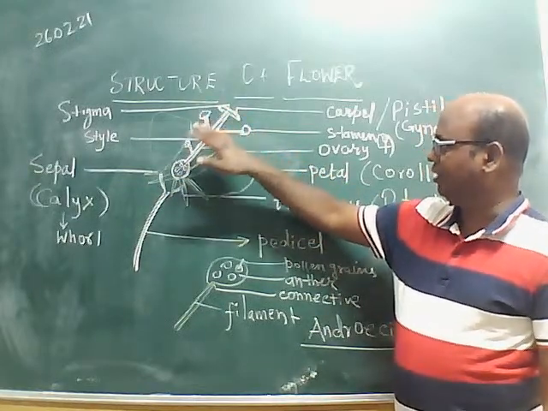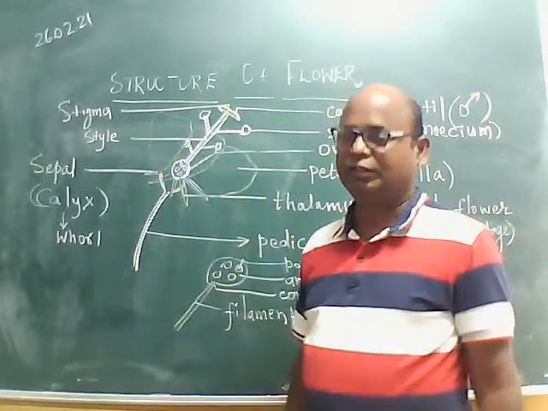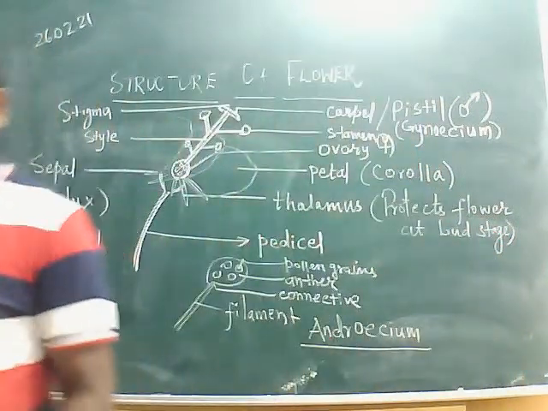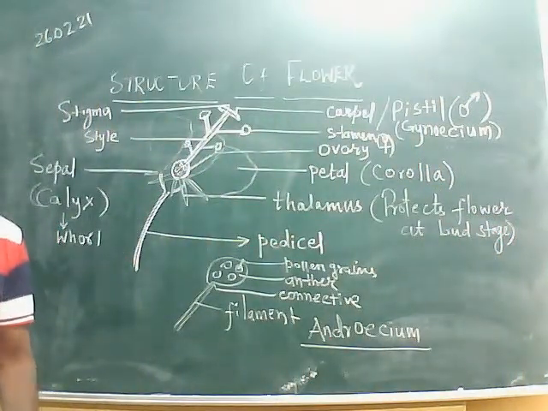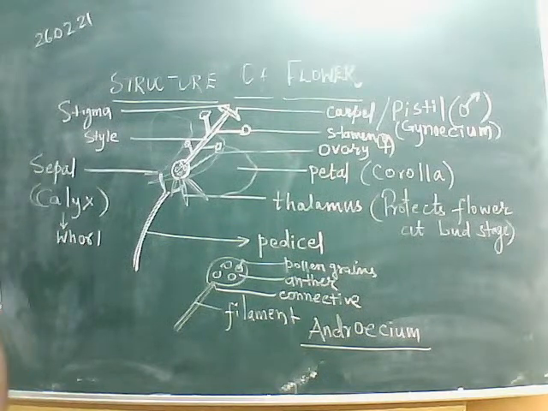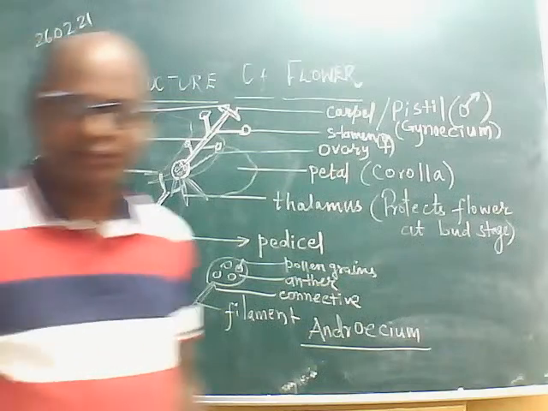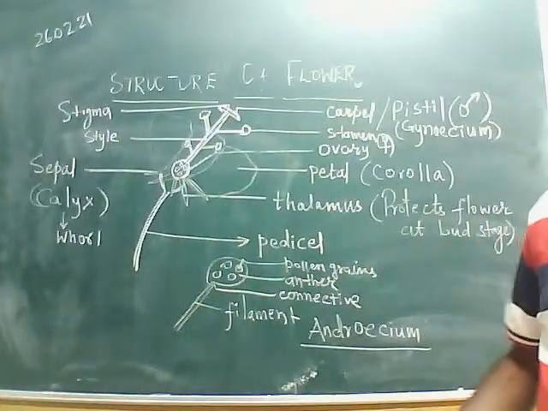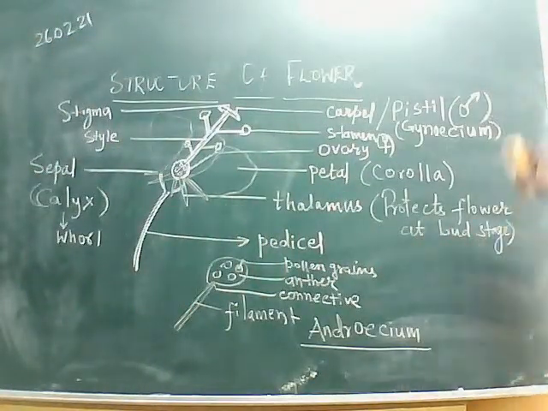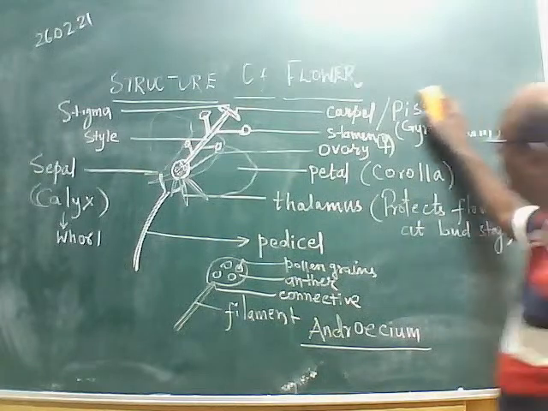The gynoecium has stigma, style, ovary. Inside the ovary, the female reproductive cells, the ovules. So these are the different parts of the flower we already studied. Revision is going on, so I asked you, and most of the answers are given by you.